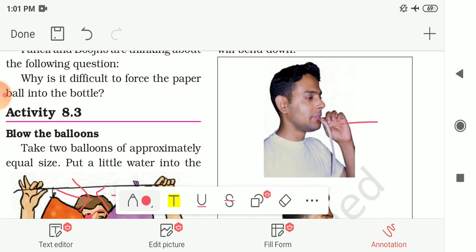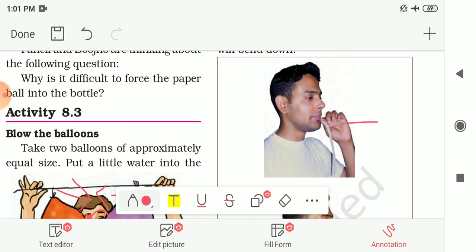So Paheli thinks that this strip will be lifted up, but Boojho is thinking that this strip will bend down. So what will happen? Who is right? What do you think will happen to this paper? So let us try to understand the observation of these 3 activities. After performing this activity with the paper strip, you will observe that the paper strip gets lifted up. Why is this happening?